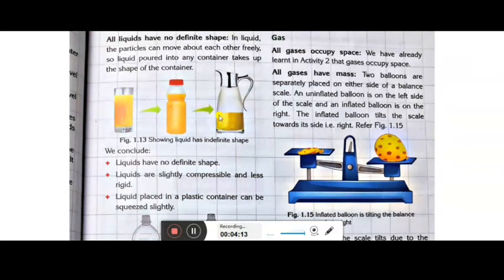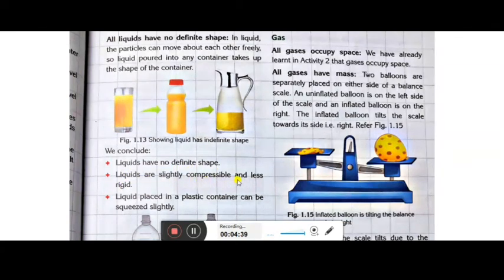When it is poured into a jug, it takes the shape of the jug. You can see the shape of the liquid continuously changes. It takes the shape of the container in which it is kept. So this proves that all liquids have no definite shape. That means the shape is indefinite.